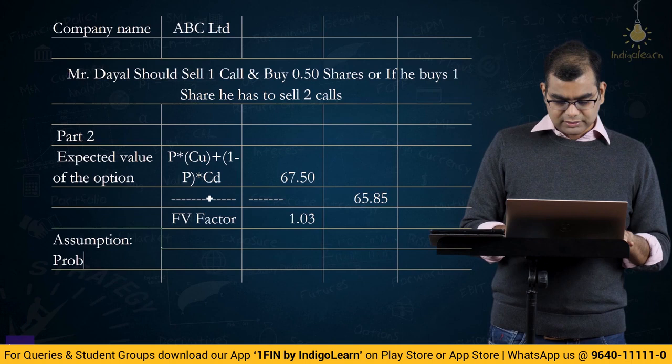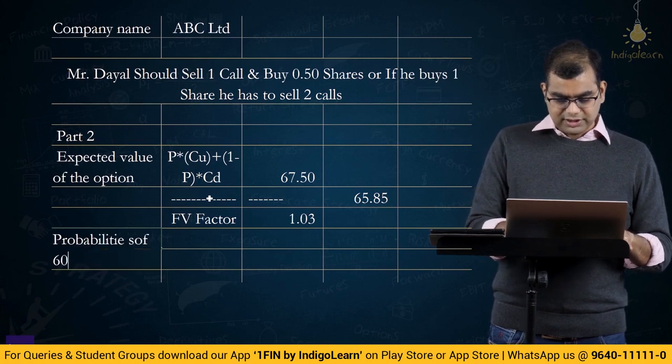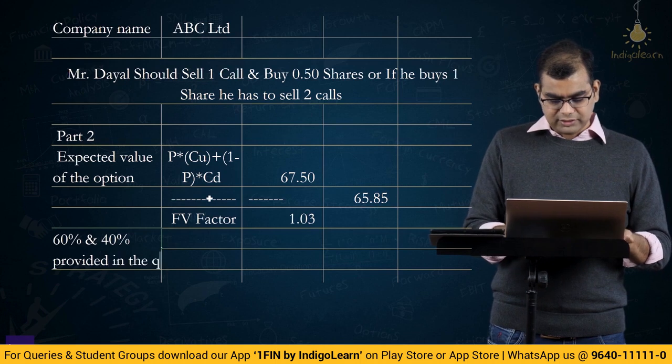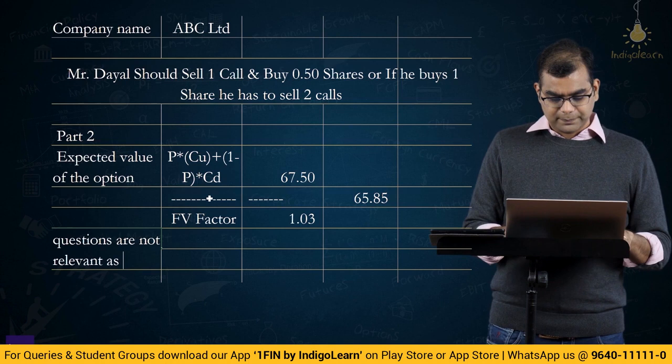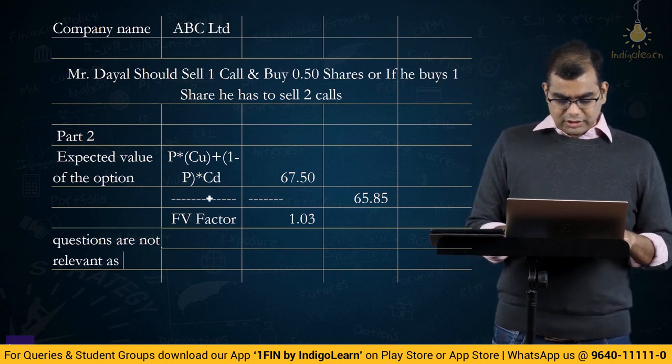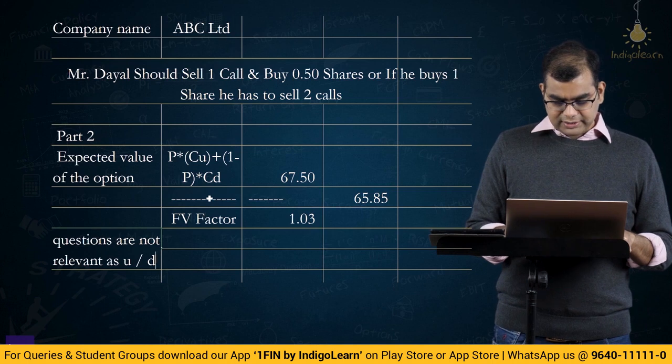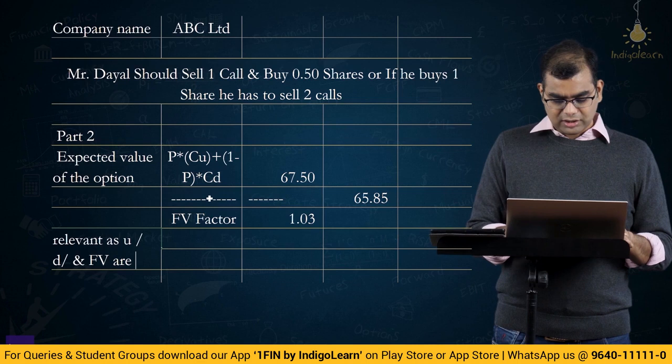Probabilities of 60% and 40% provided in the question are not relevant as U, D and future value are already provided and P can be computed from there.